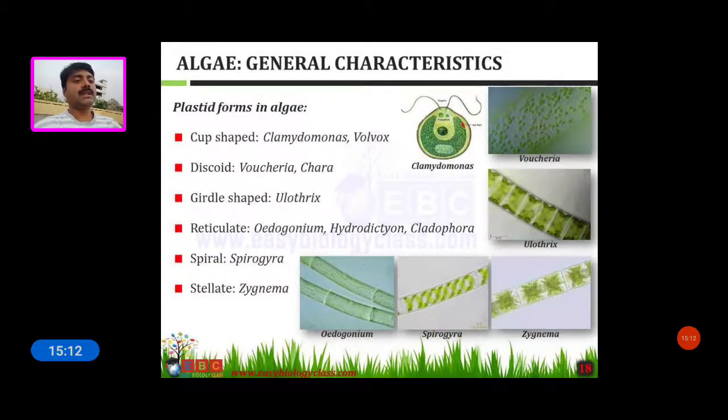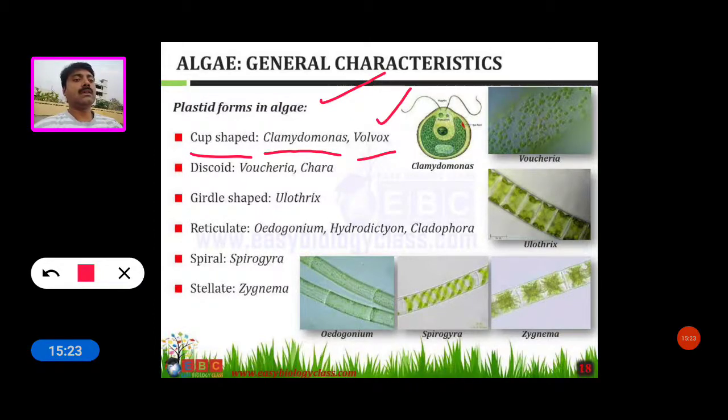Now see the plastids in algae. Cup-shaped plastids are present in Chlamydomonas and Volvox. And discoid plastids we can see in Vaucheria and Chara. Girdle-shaped plastids we can see in Ulothrix. This is the girdle-shaped plastid.